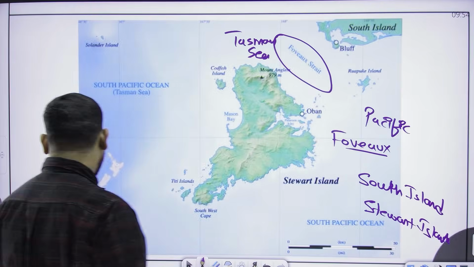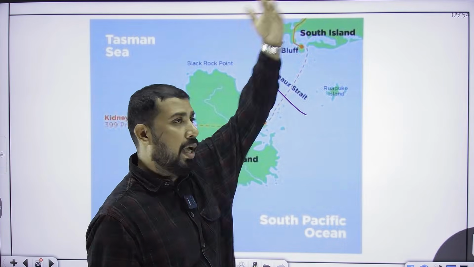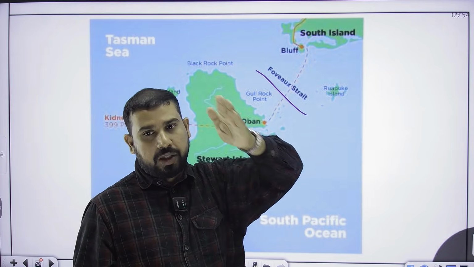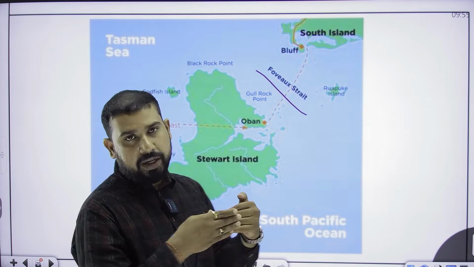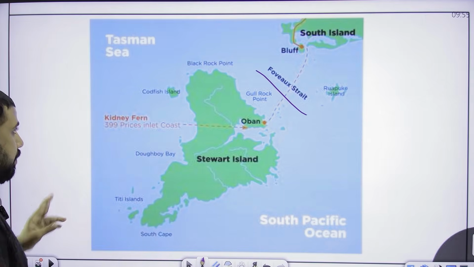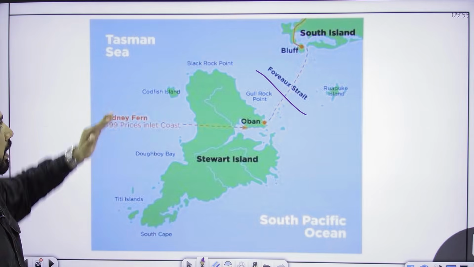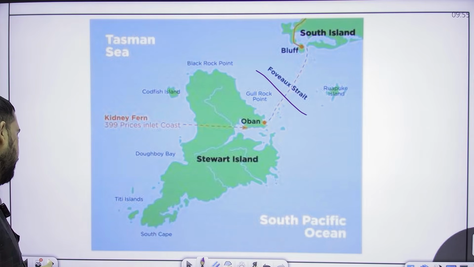Now moving forward, we come across this strait known as Foveaux Strait, and in the upward part there is Cook Strait. Cook Strait separates the North Island from South Island, and Foveaux Strait separates the South Island from Stewart Island, and these are the two famous straits of New Zealand. Here is the Tasman Sea on the western part and the Pacific Ocean on the eastern front.